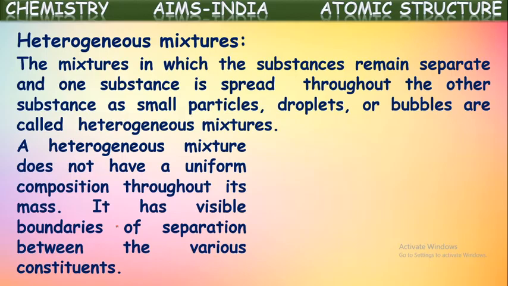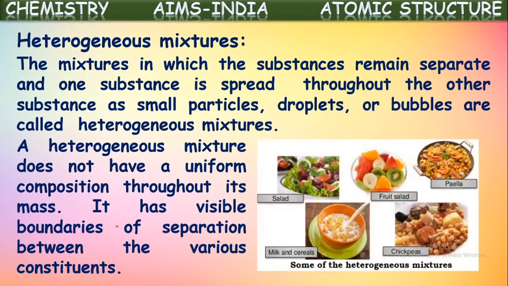Yes, whereas in homogeneous mixtures, there will be uniform composition throughout the mass. But in heterogeneous mixtures, there is no uniform composition. The particles which are mixed can be seen after mixing also. It has visible boundaries of separation between the various constituents. See here, some examples for heterogeneous mixtures are shown.